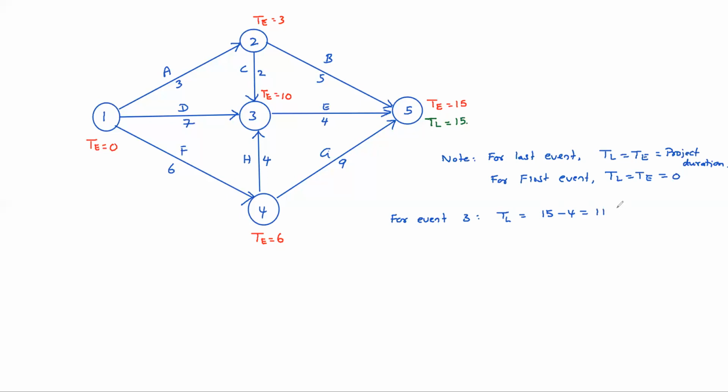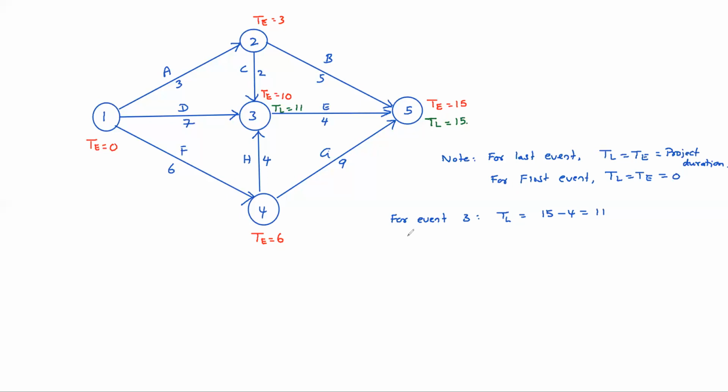Understood now? Only one tail. Event 3 can be reached backwards only through one route, right? Only one tail is there at event 3. So TL equals 11 days for event 3.